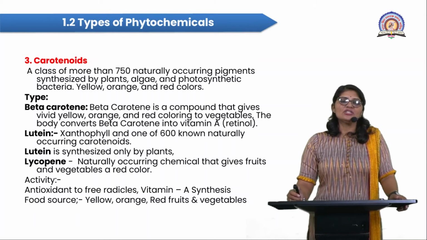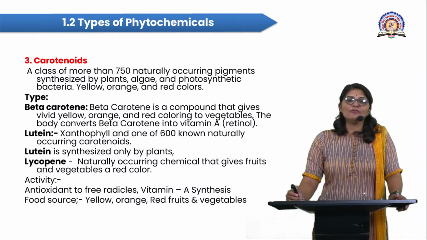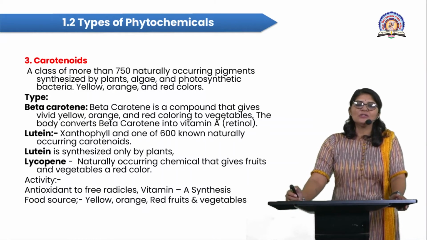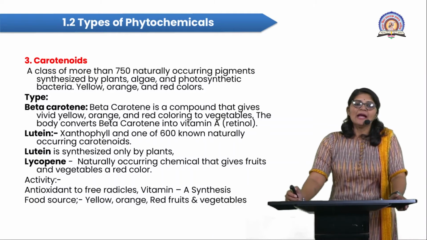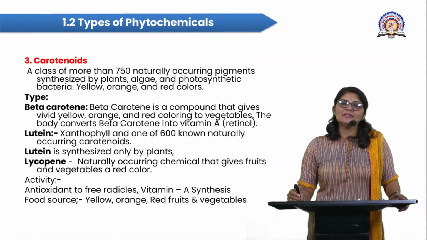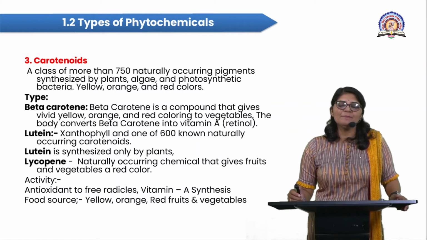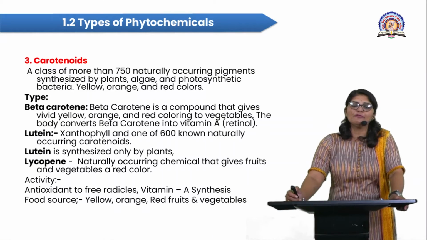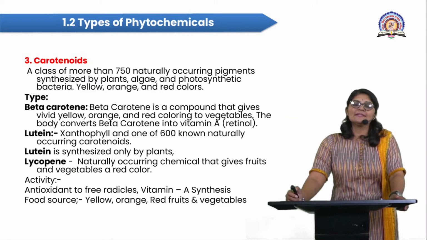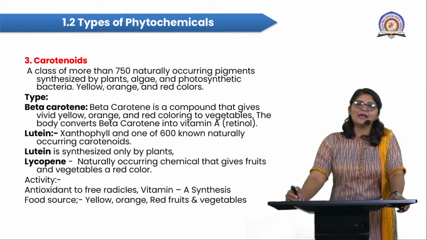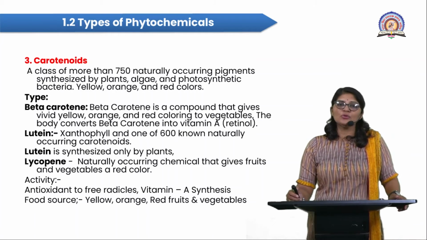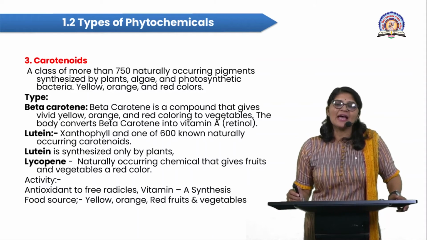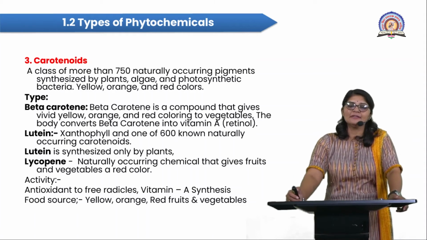Next is lutein. It is a xanthophyll, and one of the 6 known naturally occurring carotenoids. Lutein is synthesized only within the plant body. Then lycopene is a naturally occurring chemical that gives fruits and vegetables a red color. One example is the tomato, which is red. Apple is also red due to lycopene, a red color pigment.